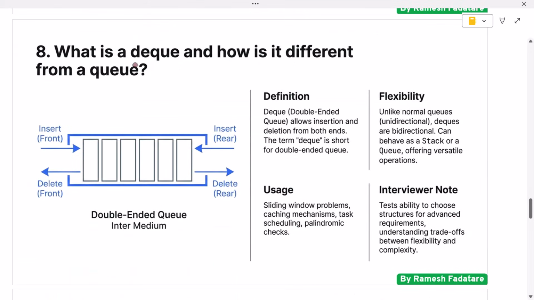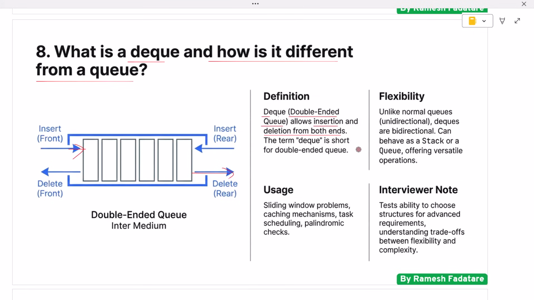Next, what is a deque and how is it different from a queue? A deque, short for double-ended queue, is a data structure that allows insertion and deletion of elements from both ends. Unlike a normal queue, which restricts operations to one direction, a deque provides more flexibility. In a deque, elements can be added or removed from the front as well as the rear. This makes it useful in scenarios where data needs to be accessed from both ends efficiently.